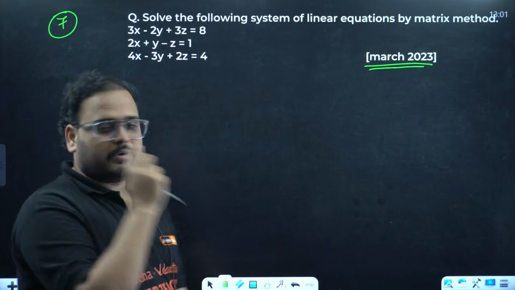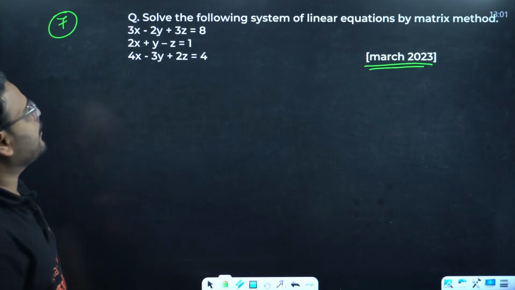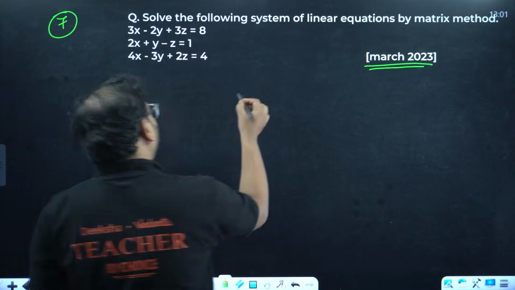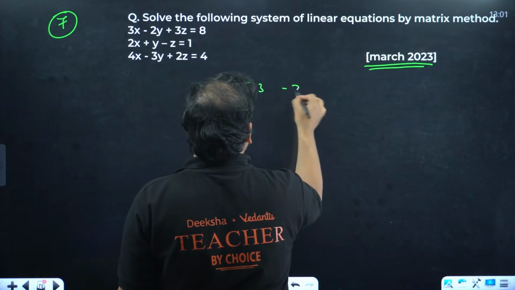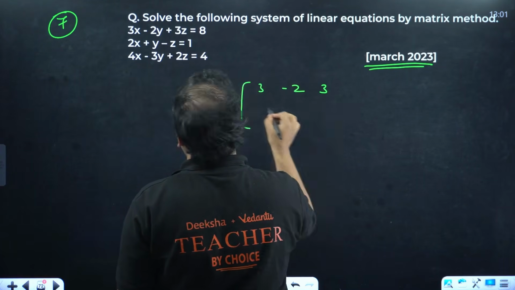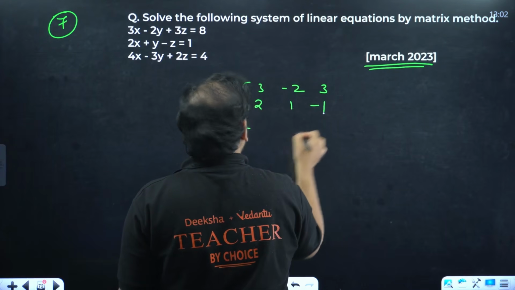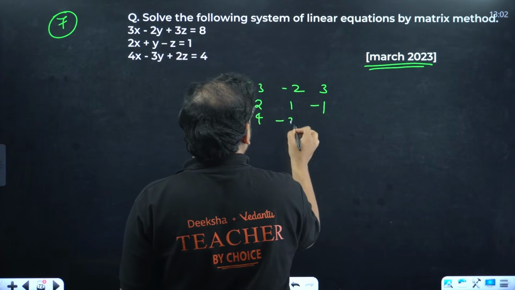Okay, this question: solve the following system of linear equations by matrix method. What is the first step? Form the coefficient matrix. So 3 minus 2, 3; 2, 1 minus 1; 4 minus 3 and 2.